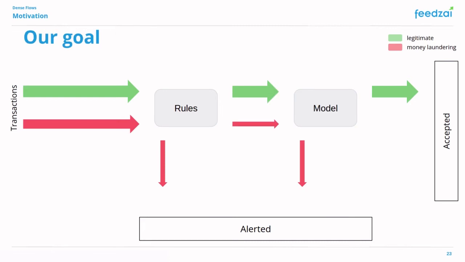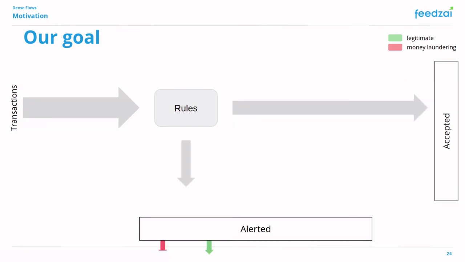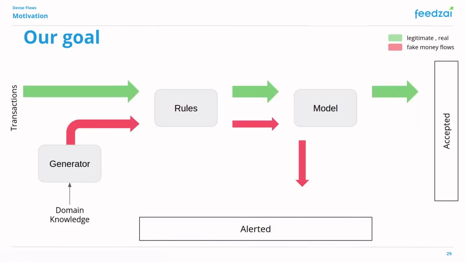In order to catch these false negatives, we want to construct a machine learning model that complements the rule system we have in place. This model should be able to distinguish between legitimate transactions and money laundering transactions that the rules misclassified as legitimate. However, in reality, we only get the labels of the alerted transactions, because those are the ones that end up being reviewed by analysts. As such, we don't know which patterns of money laundering are evading the rules.